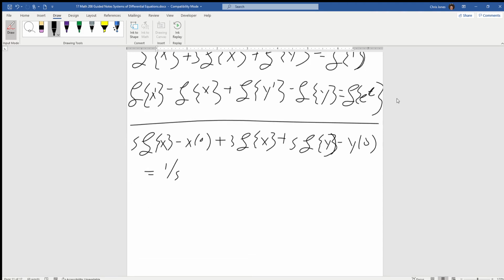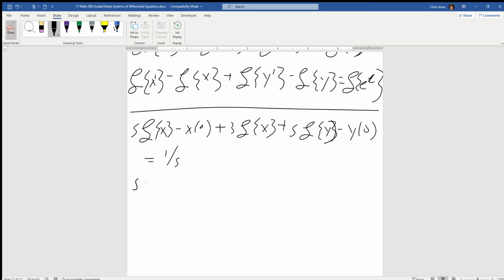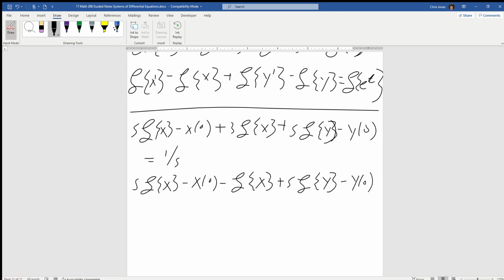Now for our second equation, when we take the Laplace, we're going to get another s L of x, so s Laplace of x minus x at 0 minus Laplace of x, nothing we can do about that. We get another s Ly minus y at 0 minus another Ly, and the Laplace of e^t, either by using the translation theorem or just looking it up directly in our table, is going to be 1 over s minus 1.